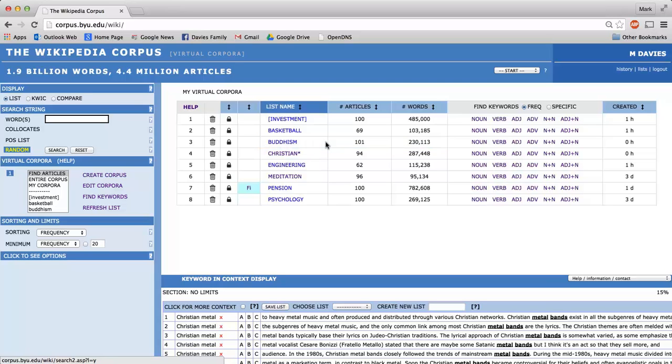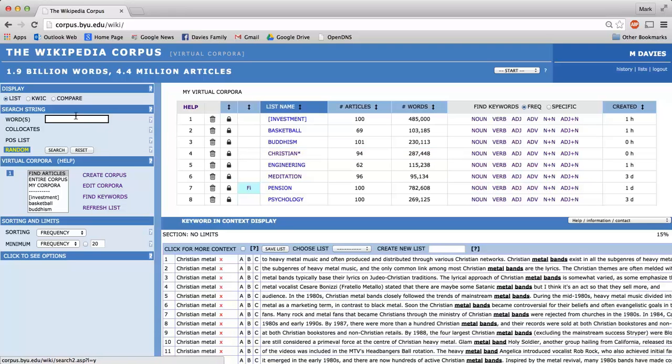Let's take just a quick look at an even more complicated way that we can add pages to our virtual corpora. So notice that our Christianity corpus has 94 pages currently. Let's say that we're searching someday and we're looking for sacrament, which is a term that refers to Christianity.